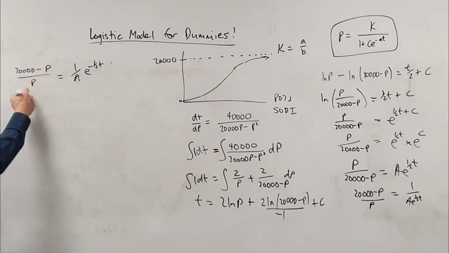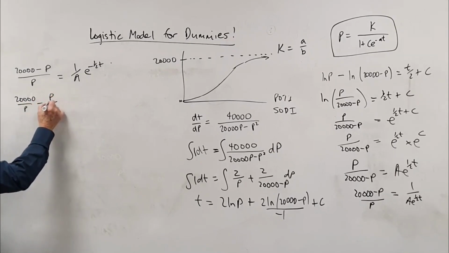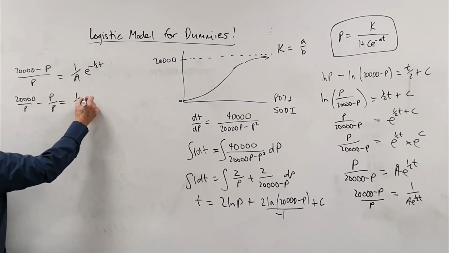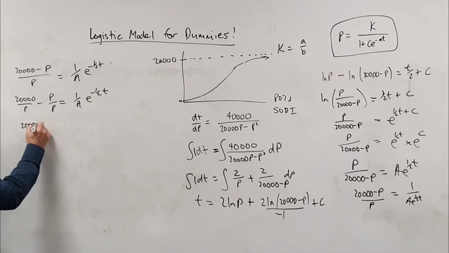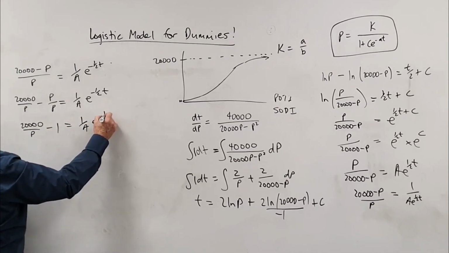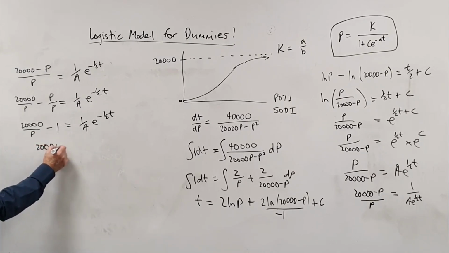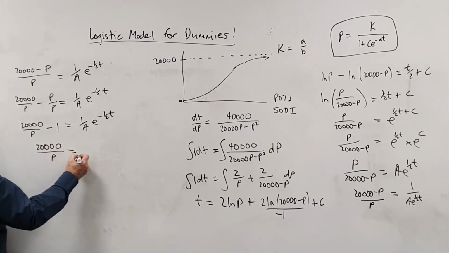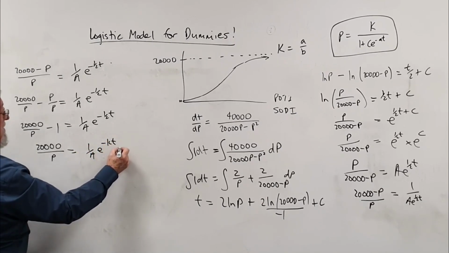Split the fraction. Now you imagine if you hadn't seen this before. I struggled with it. I had to think of it for a while when I hadn't seen it before. So 20,000 on P minus 1 equals 1 on A e to the minus a half t. And if I add 1 to each side, 20,000 on P equals 1 on A e to the minus half t plus 1.